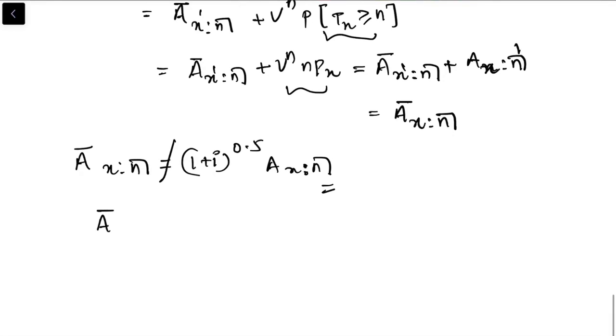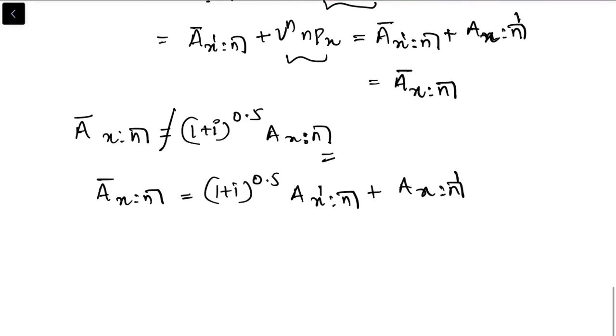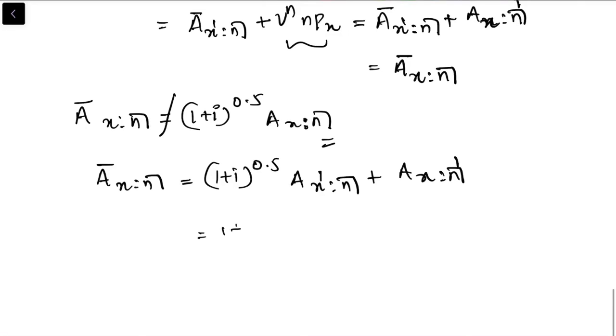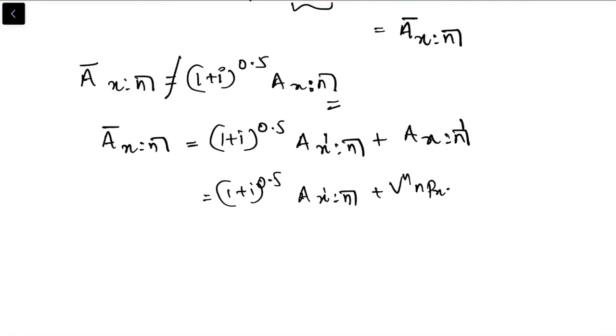Instead we can write axn by separating the term and pure endowment. So we can write (1 plus i) to the power 0.5 times the term assurance plus pure endowment, which is (1 plus i) to the power 0.5 axn dash plus vn npx.